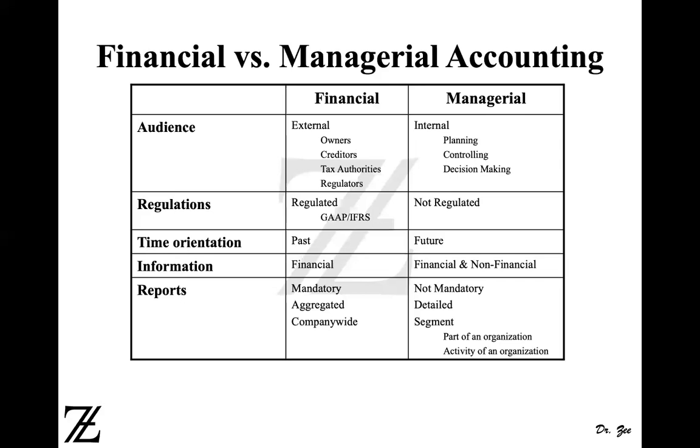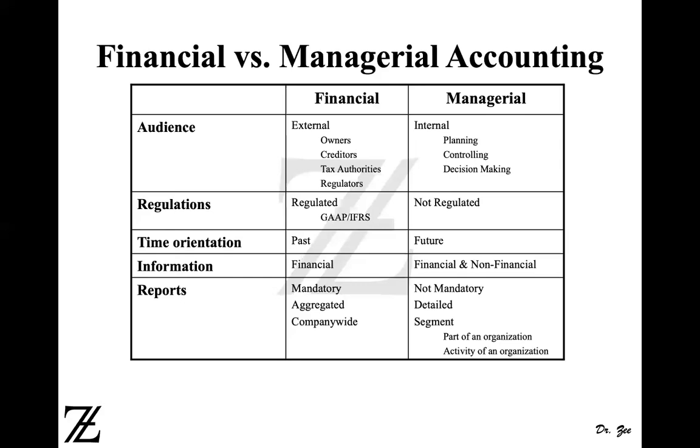And the financial accounting reports are mandatory. They are aggregated and they are company-wide. What does it mean by mandatory? It is required by GAAP. It is required by FASB, right? It is required that you prepare those reports and you file for taxes. Whereas managerial accounting reports are not mandatory. If management does not need your budgeted financial statement, that's fine. You don't have to prepare it, right?